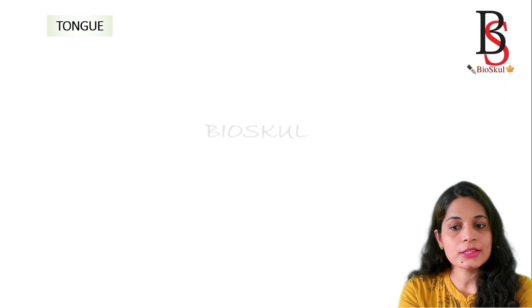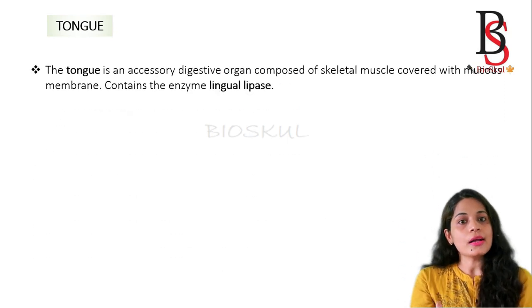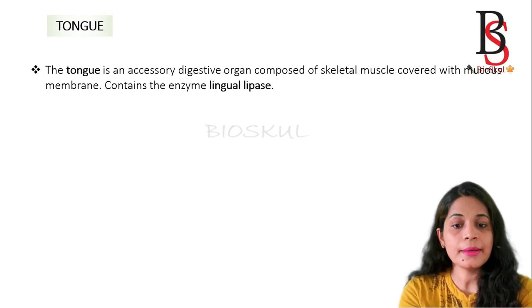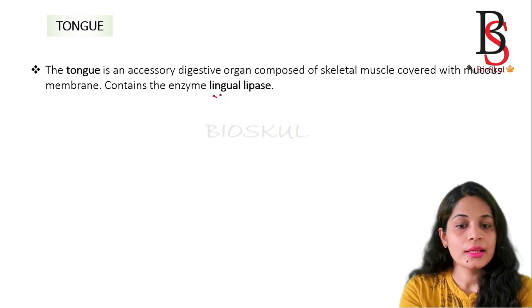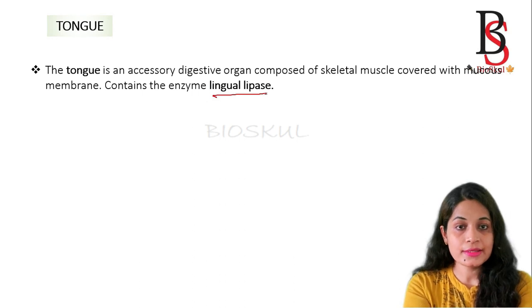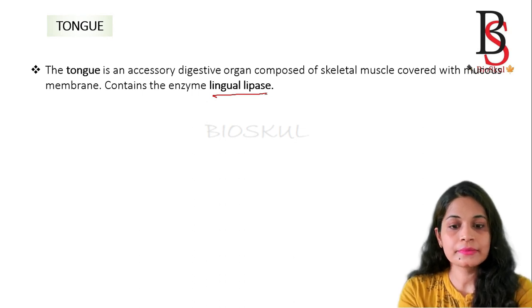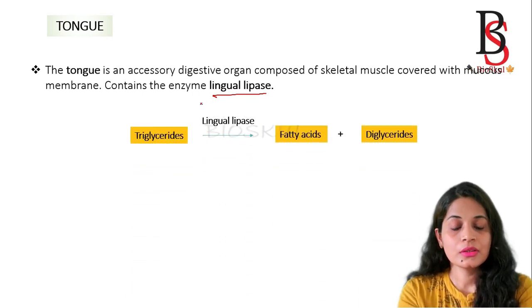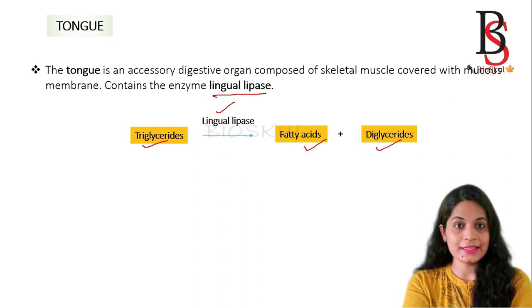Then the second part is the tongue. The tongue is an accessory digestive organ and it contains an enzyme known as lingual lipase. Lipase helps in the digestion of triglycerides. So lingual lipase breaks down triglycerides into fatty acids and diglycerides.